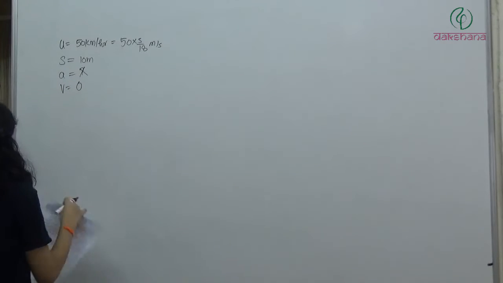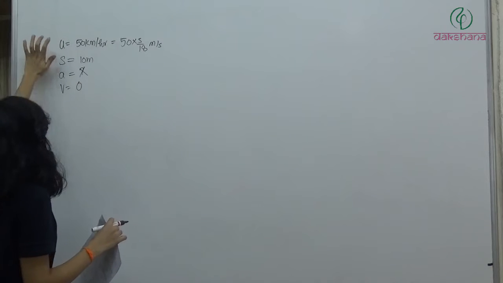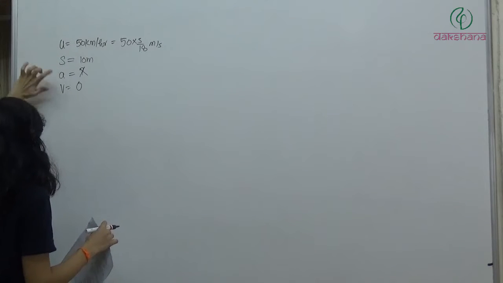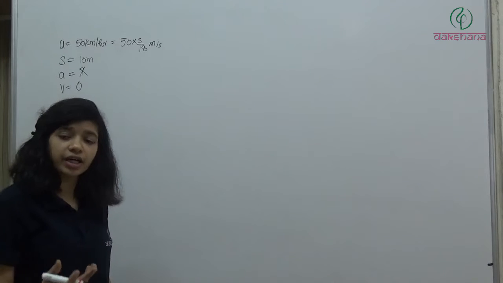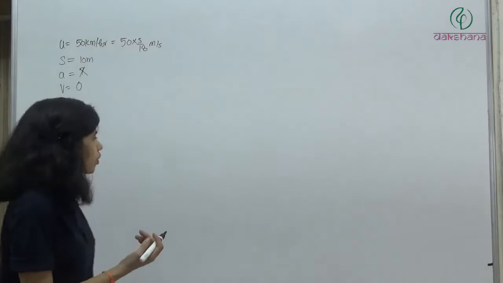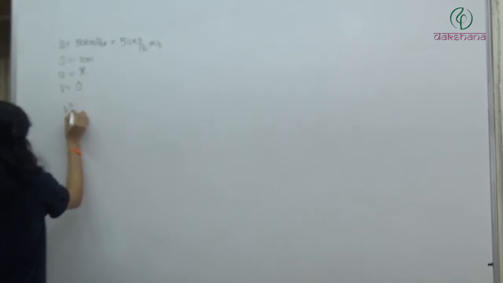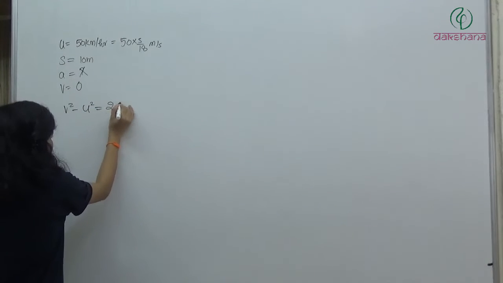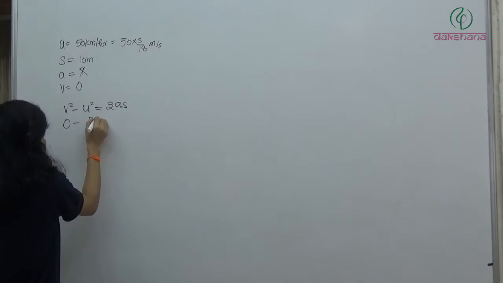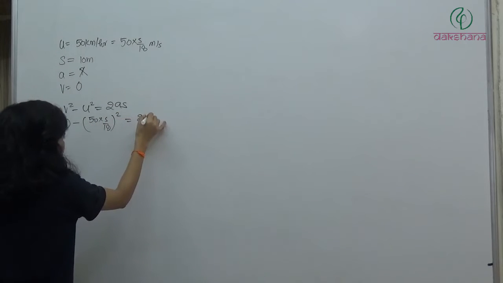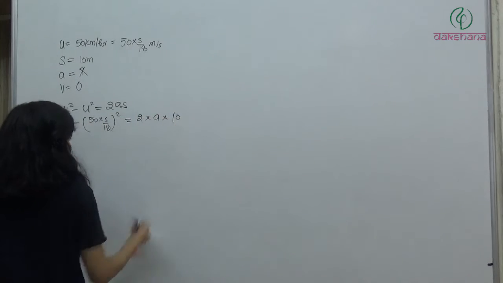So now we have V, S and U, but we don't have A. Which equation should we use? The third equation, V square minus U square is equal to 2AS. So I have 0 minus (50 into 5 by 18) square is equal to 2 into A into 10.